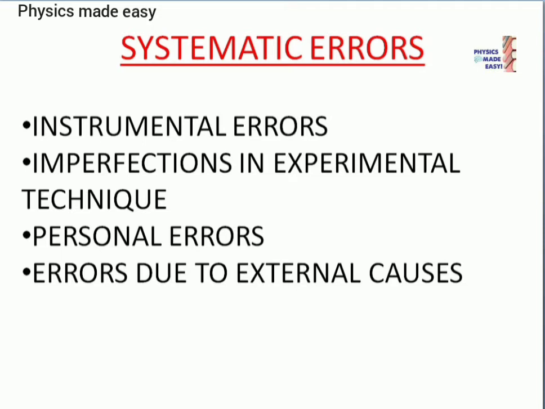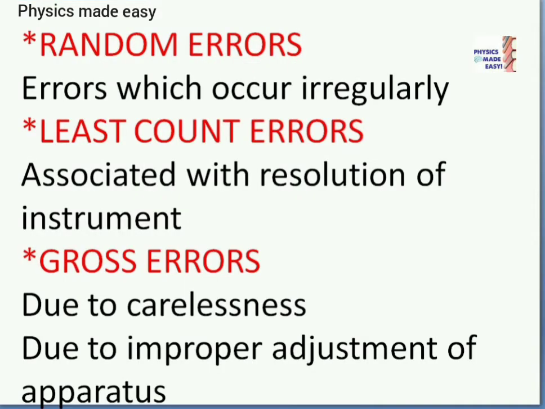Then the last one, errors due to external causes. These errors arise due to the change in the external conditions like pressure, temperature, wind, etc. Random errors. The errors which occur irregularly are called random errors. These errors can be minimized by repeating measurements a large number of times. Arithmetic mean is taken as the true value of the measured quantity.